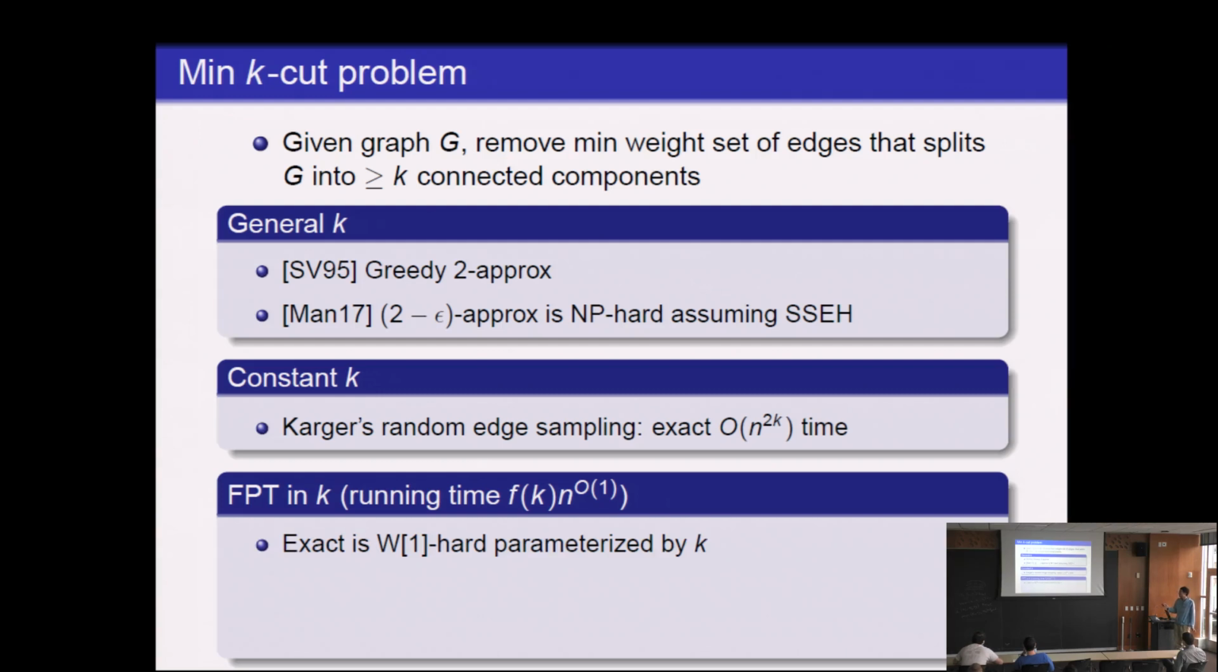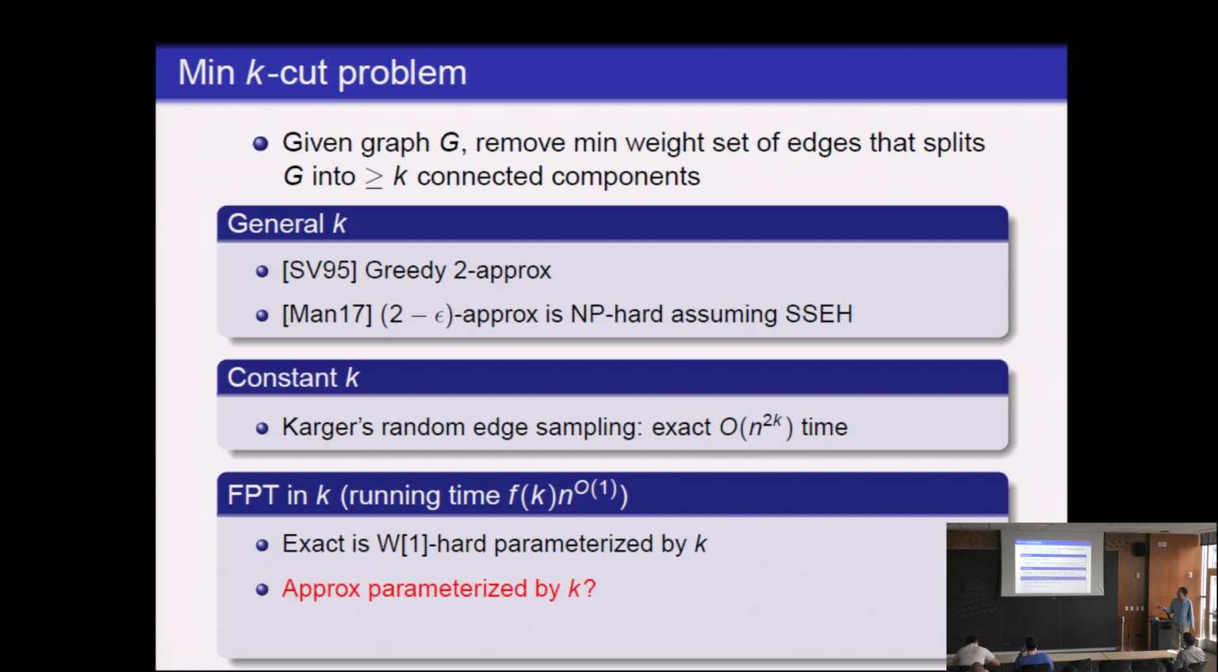Unfortunately, the answer is no. It turns out the minimum k-cut problem is what's called W[1]-hard, which is a complexity class of problems that we do not believe are solvable in FPT time. So it's like FPT hardness. But that's the exact version.